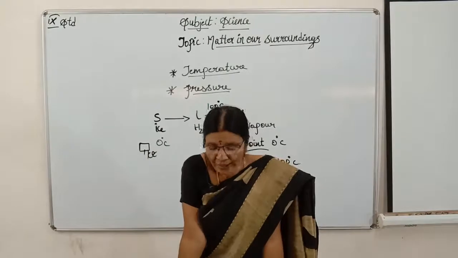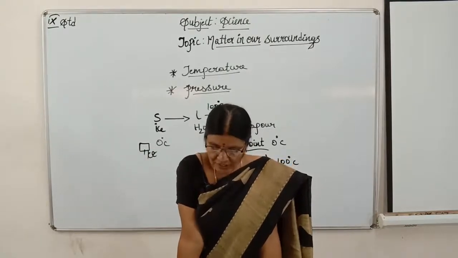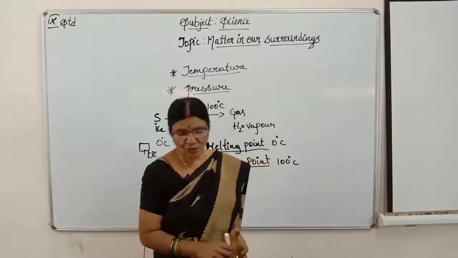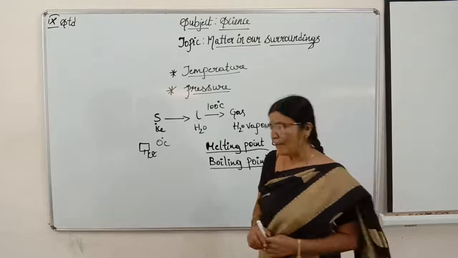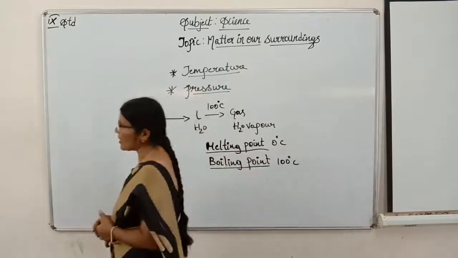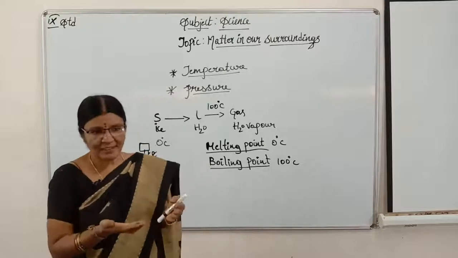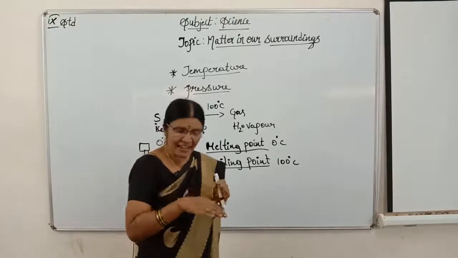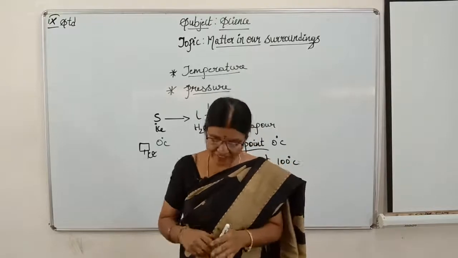Children, now let us know about latent heat of fusion. Fusion means nothing but melting, children. Latent means hidden heat. Hidden means it is hiding. Hiding, we say in Kannada, isn't it? Hidden heat.